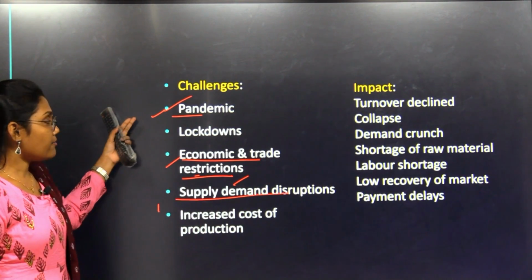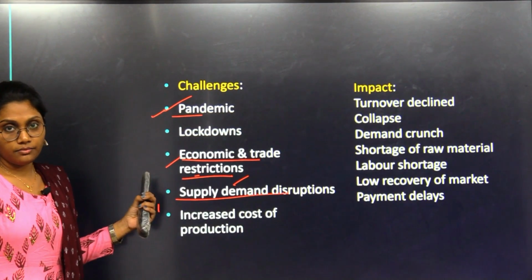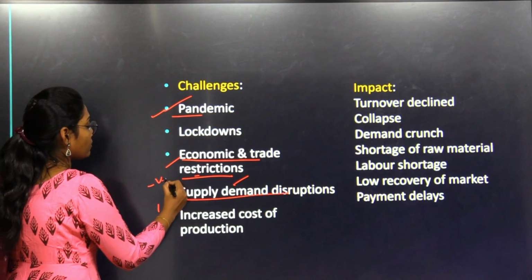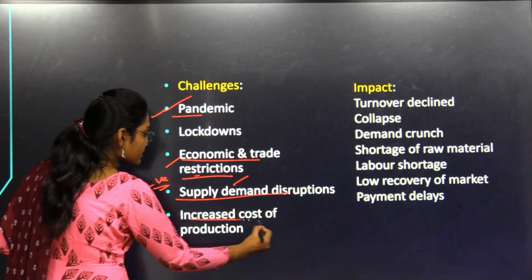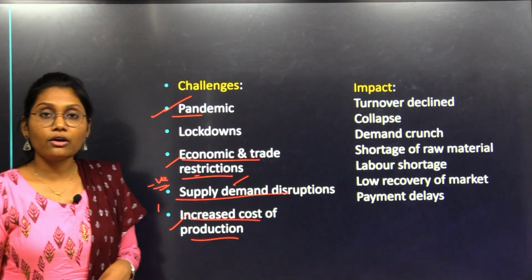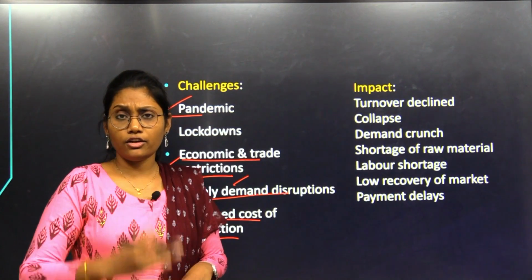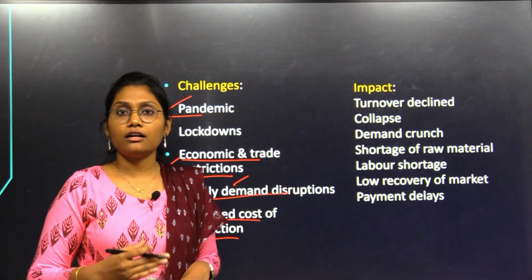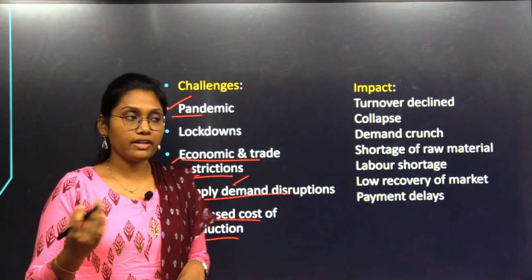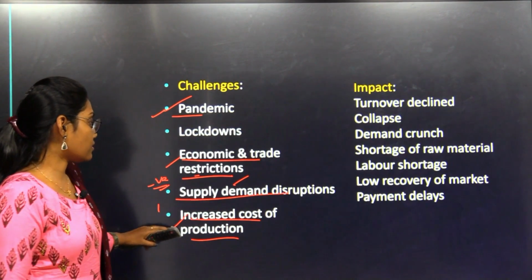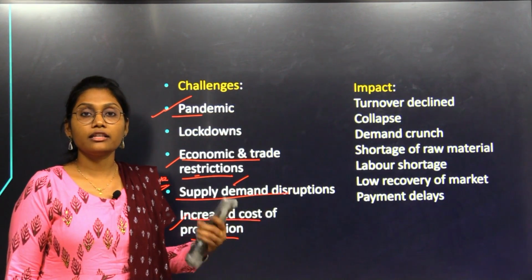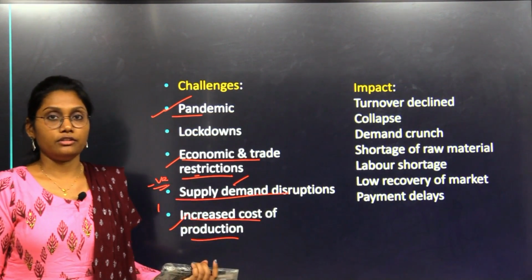Because of that, MSMEs also faced the slowdown, and the restrictions had a negative effect on them. The cost of production became very high. Why? Because business became very low. So the medium enterprises couldn't invest further. As the cost of production increased, they couldn't invest, and they couldn't promote their business further and further.